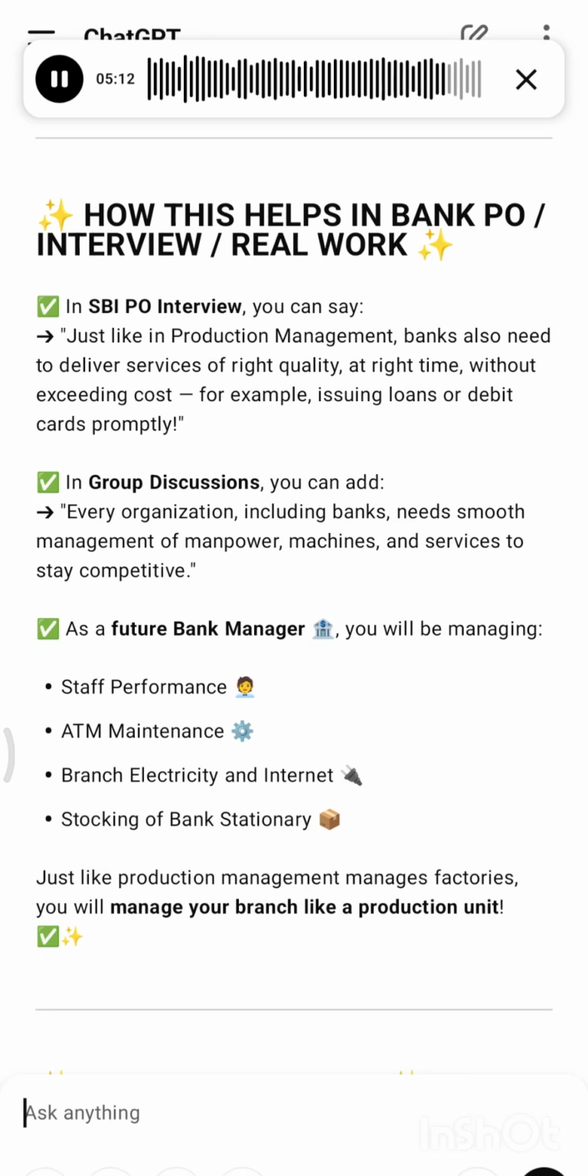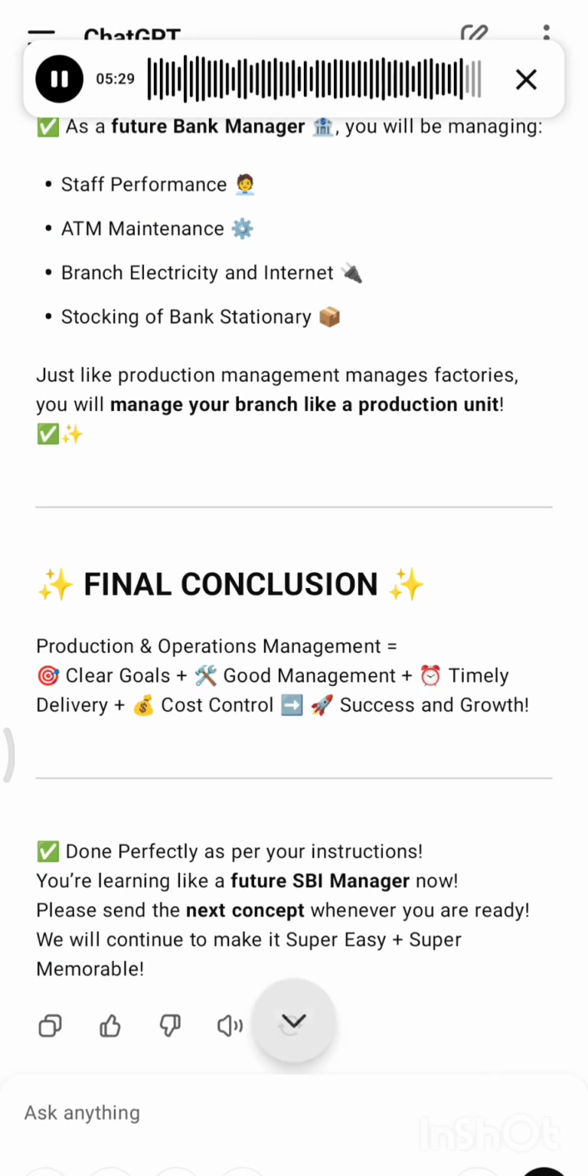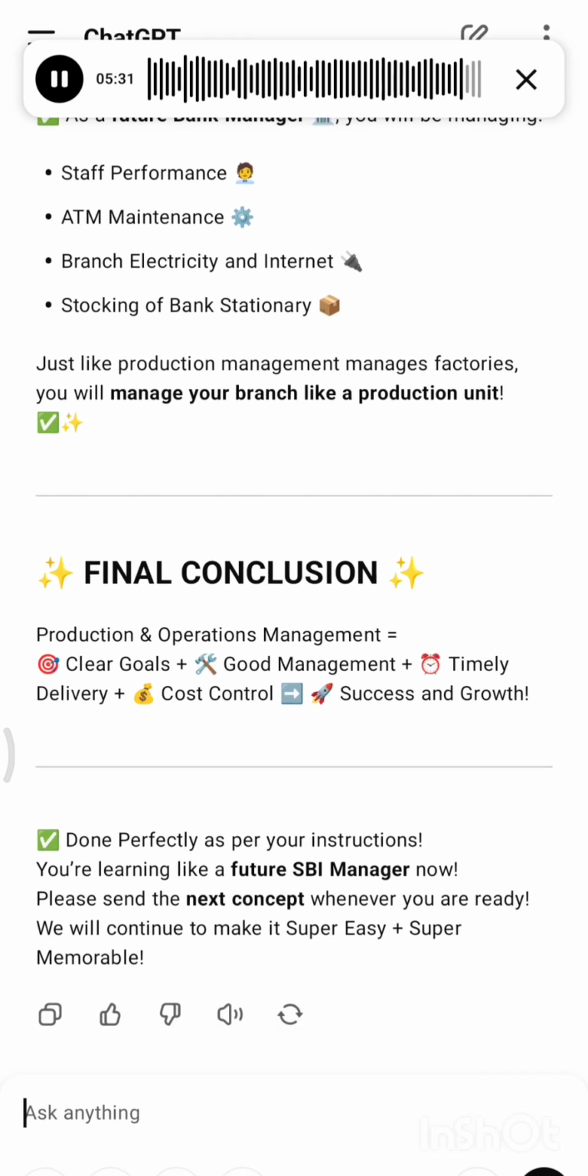As a future bank manager, you will be managing staff performance, ATM maintenance, branch electricity and internet, stocking of bank stationery. Just like production management manages factories, you will manage your branch like a production unit. Final conclusion: Production and operations management equals clear goals plus good management plus timely delivery, cost control, success and growth.